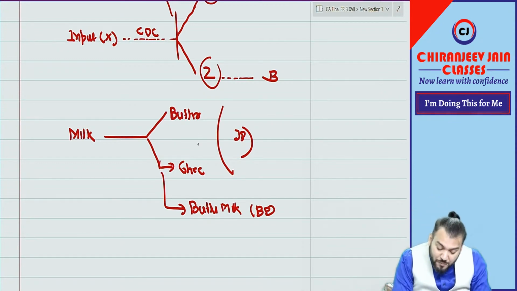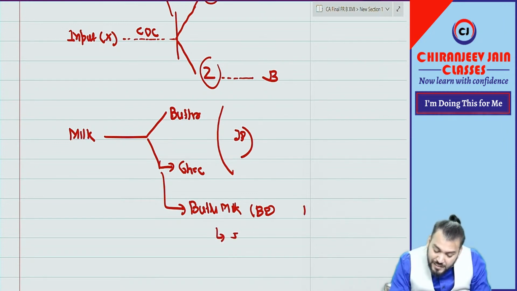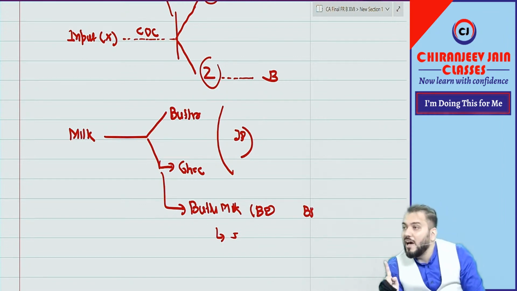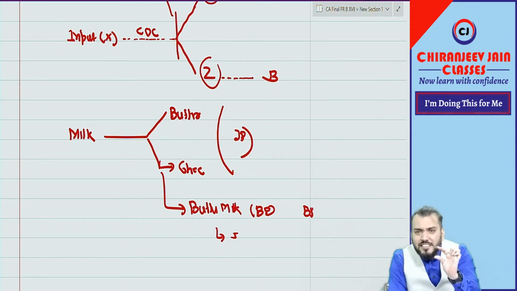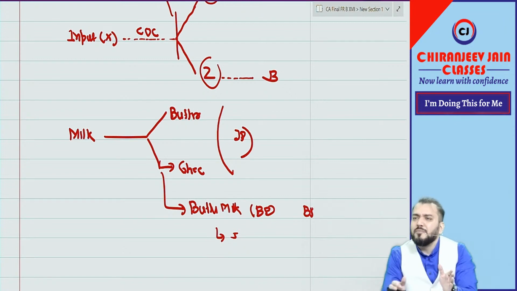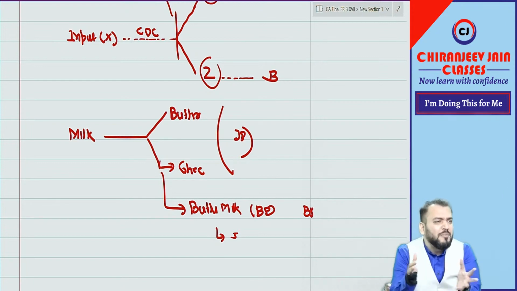We need to find out which product's value is insignificant as compared to the other product, and that product will be the byproduct. So if this value is insignificant, then it is a byproduct, and these two are joint products. But if the value of buttermilk is not insignificant, then all are joint products. And if the value is insignificant, it becomes immaterial, so we are not supposed to apply the valuation principle.